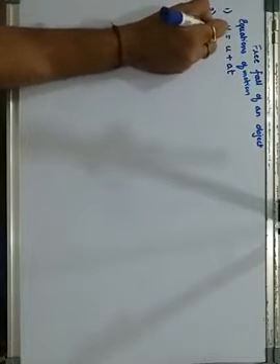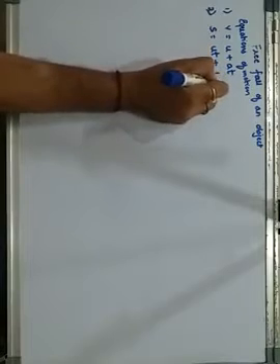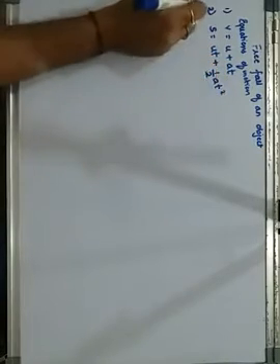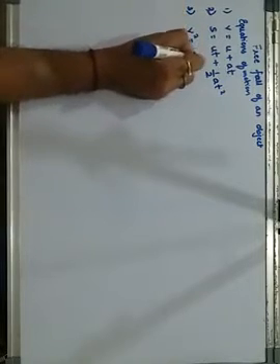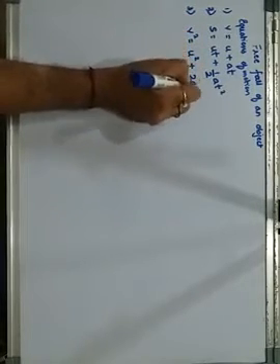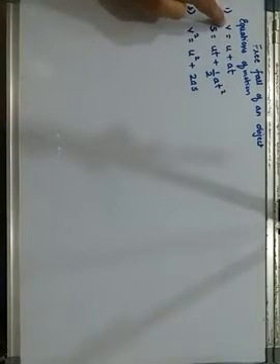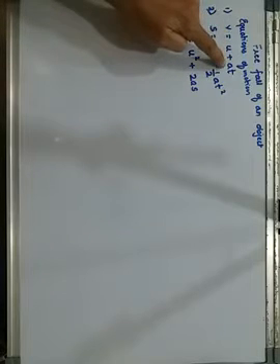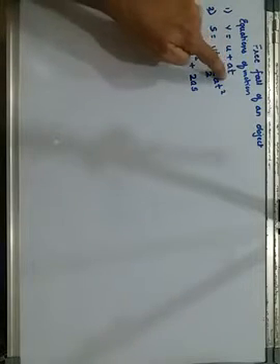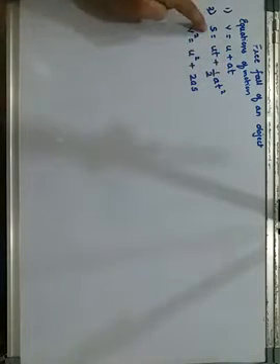Second was s is equals to ut plus half at square. And the third equation was v square is equals to u square plus 2as, where v stands for the final velocity, u stands for the initial velocity, a stands for acceleration, and t stands for the time interval taken. s stands for distance or displacement.